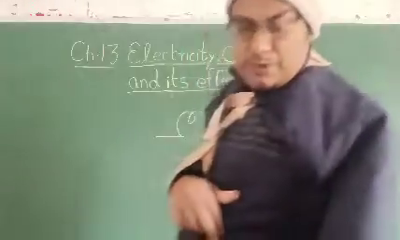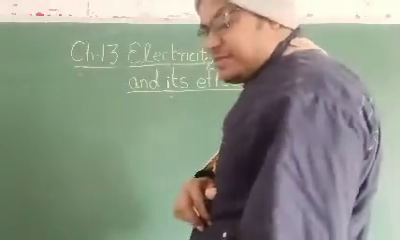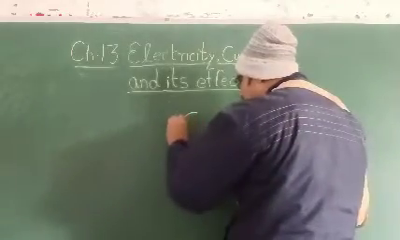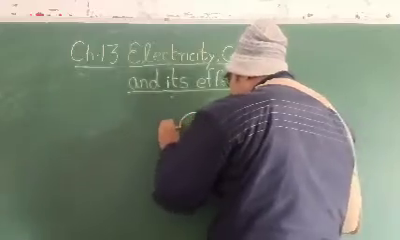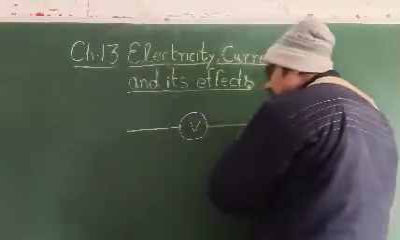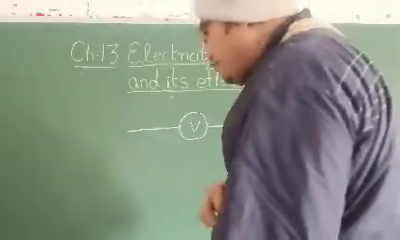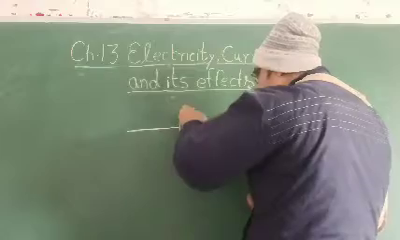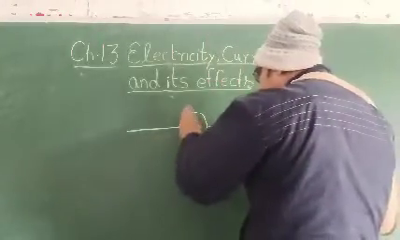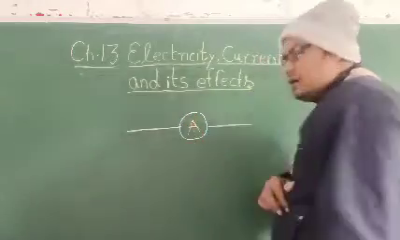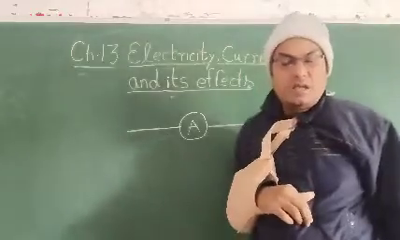Now, voltmeter. Symbol of a voltmeter: a round circle, inside it if I write V, and just one line this side and one line this side, this is the symbol of a voltmeter. And the same here, if instead of V, the same diagram but A is written here, then it is an ammeter. Now resistance.